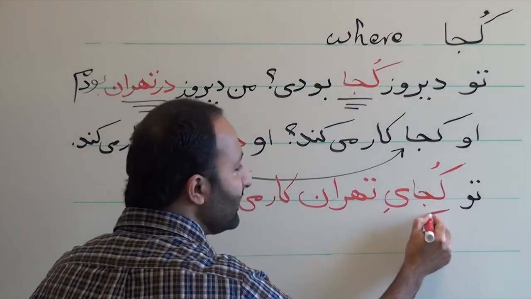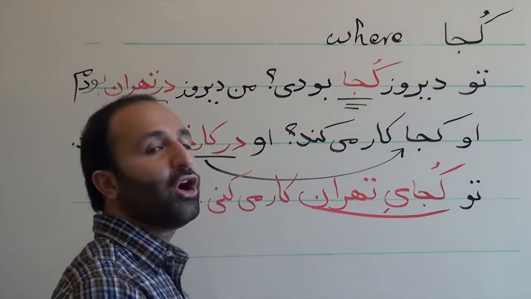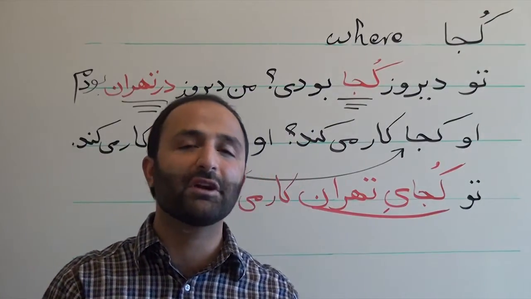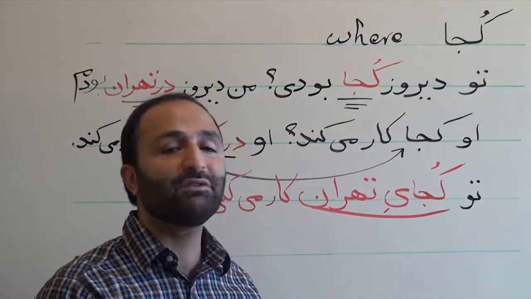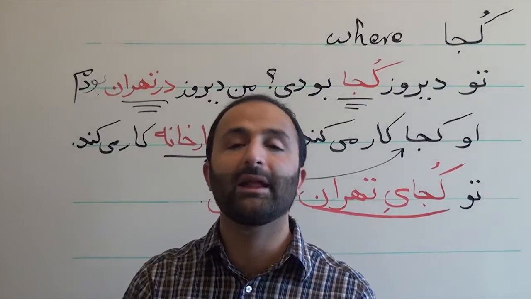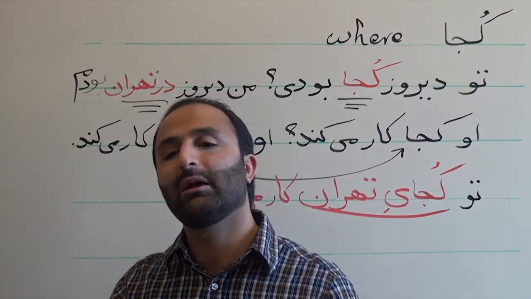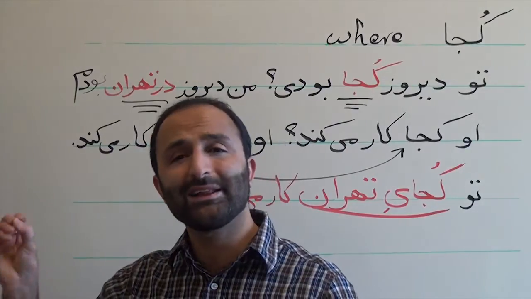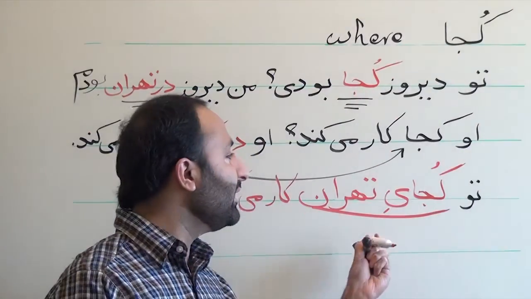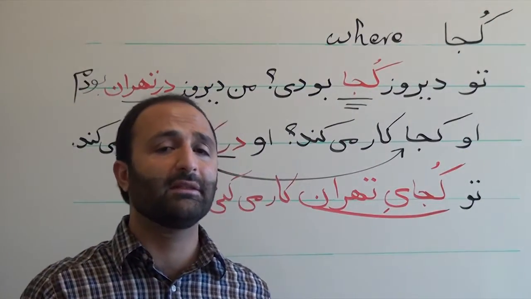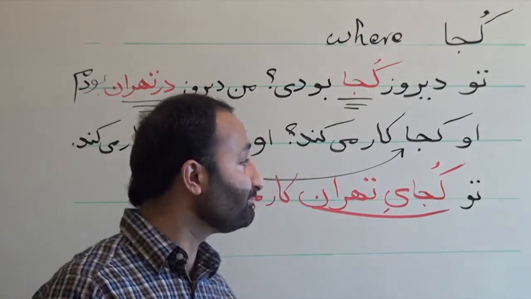As you can see here, کجای تهران is a اضافه combination. I wanted to specify where in Tehran. I can say کجای کلاس بودی? Where in class you were? So کجا can be used in an اضافه combination.